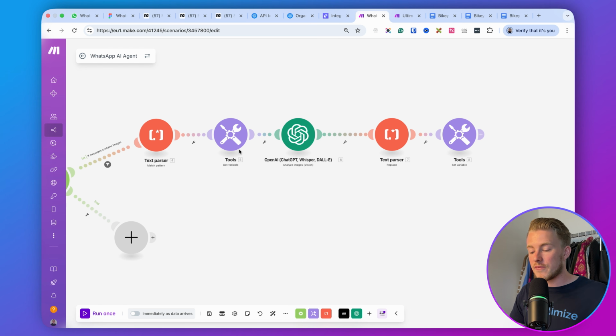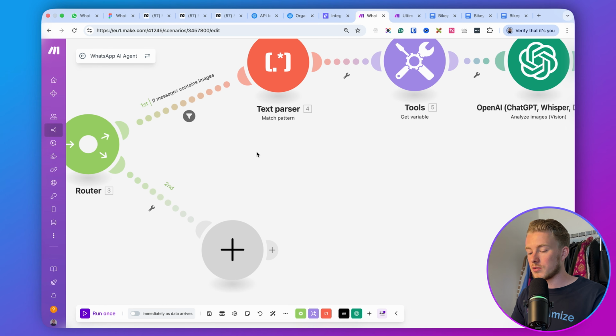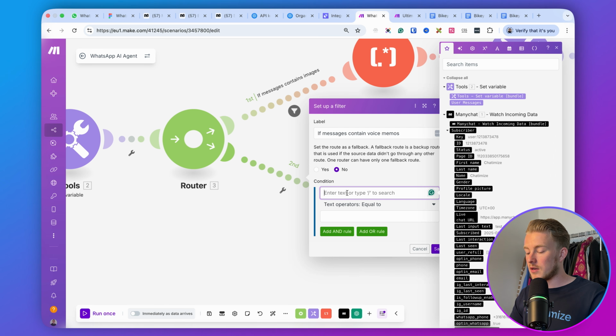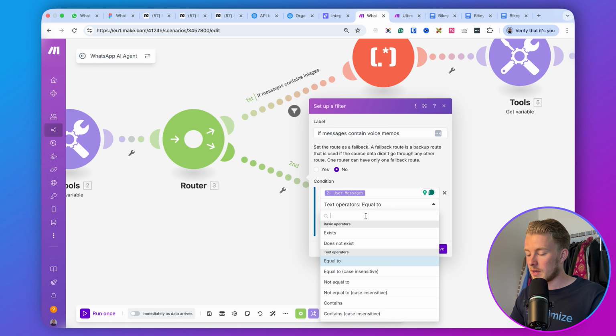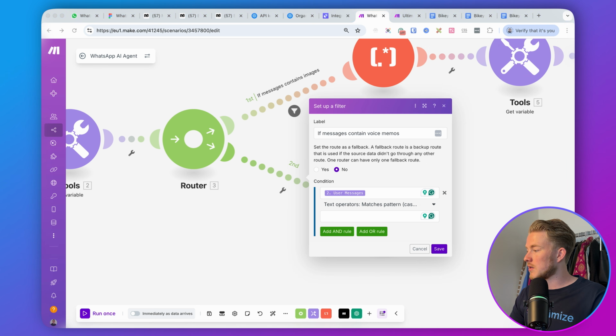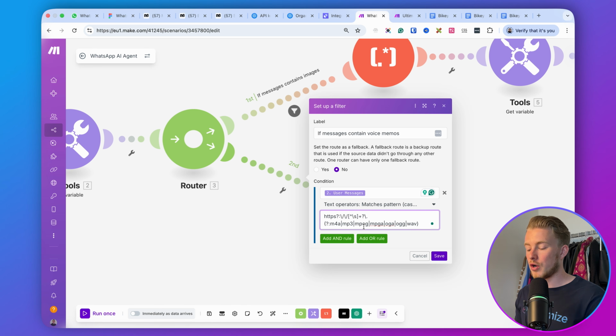And then we can basically do the same thing for voice memos. So this is basically our second route. So our second route is called if messages contain voice memos. And then the condition is user messages. And then we can search again for match pattern, case insensitive. And then we can add another pattern. And this pattern will basically look for MP3 files or MPEG files or OGG files or OGA files. These are basically files that can be of voice memos, right? So it basically checks, okay, if there is a URL that leads to a voice memo, that's basically what this will look for. So we hit save.